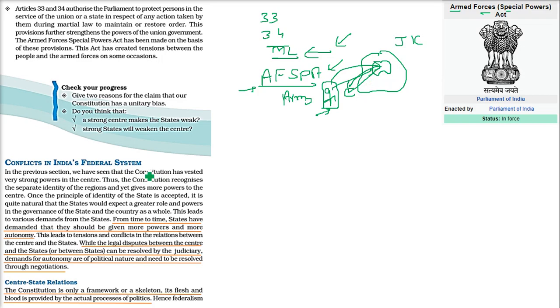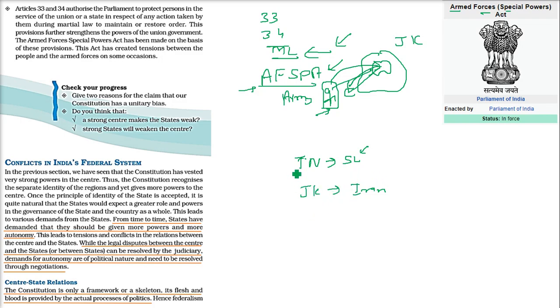Now, what is the conflict in the Indian federal system? The conflict is, see, these states have always demanded more powers and autonomy. Certain states have a very different culture, different language, altogether they are different. If you go to Tamil Nadu, you will feel you have come to Sri Lanka almost. If you go to Jammu and Kashmir, you will feel you have come to a different part, say Iran. The ambience is like that. So they are different places.